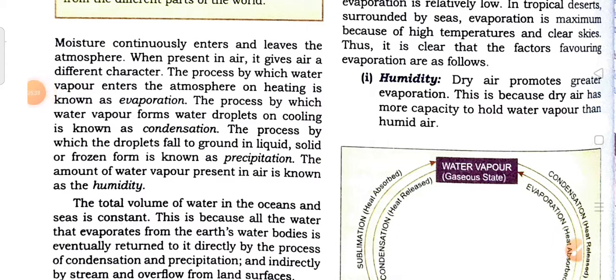So dry air, which has less water vapor, promotes a higher rate of evaporation, because it can contain more water than humid air. Humid air means air that contains a greater amount of water vapor.